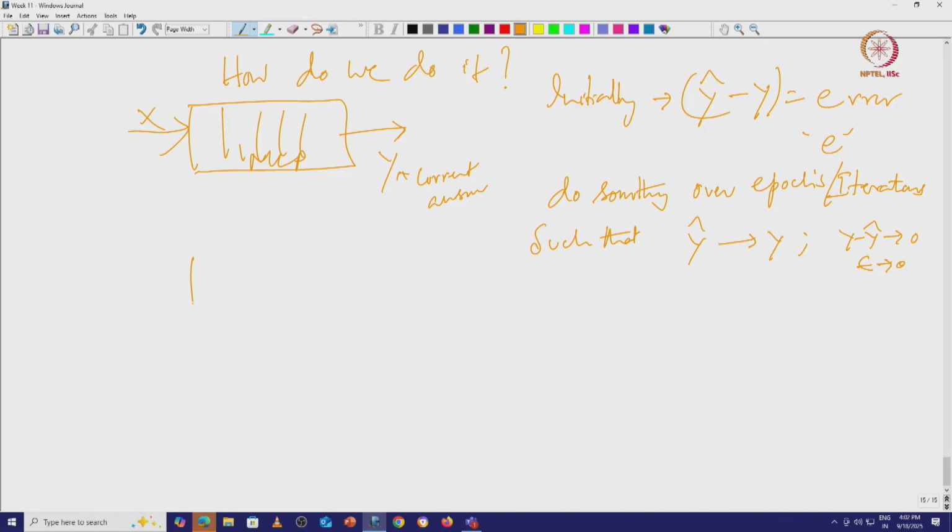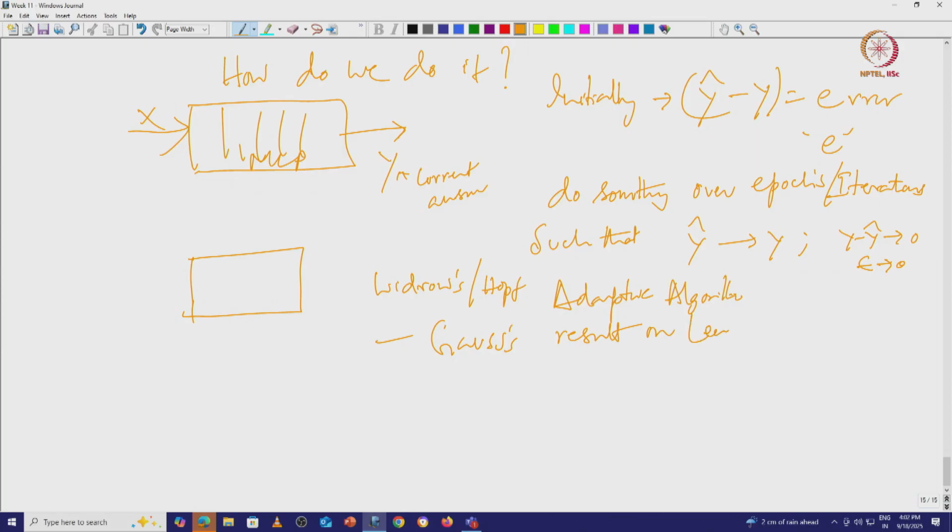So, the idea is quite simple. This has come from Widrow, and in fact Widrow and Hoff's adaptive algorithms idea. This also comes from Gauss's results on least mean square.